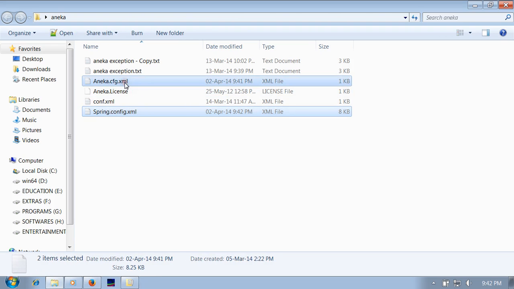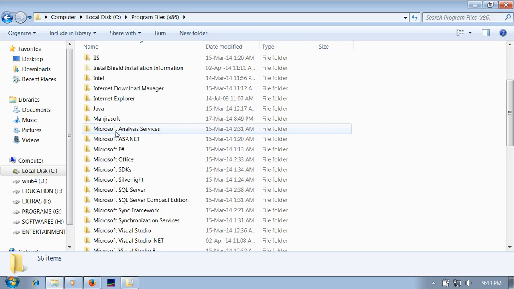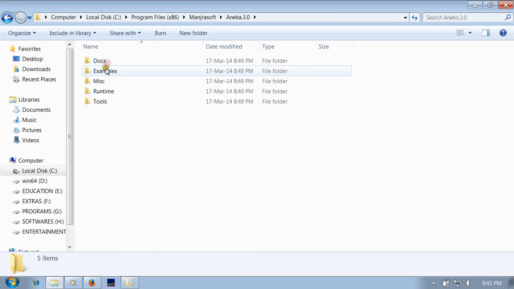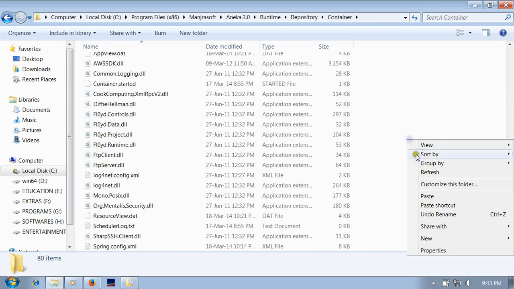These files are aneka.config and the license file. You have to buy the Aneka tool to get the original license file; by default it is only a 30-day trial pack. Copy these three files and paste them in Program Files, Manjrasoft, Aneka 3.0, runtime, repository, container folder.